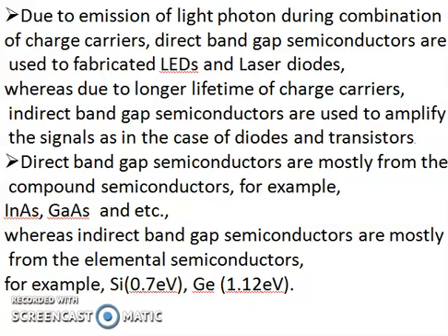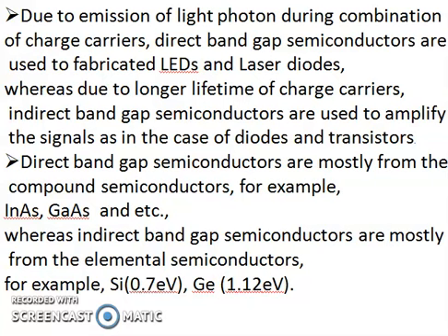Now we will see about the applications. Due to the emission of light photons during the recombination of charge carriers, direct band gap semiconductors are used to fabricate optical devices such as LEDs, lasers, etc. Whereas due to the long lifetime of charge carriers, indirect band gap semiconductors are used to amplify signals, as in the case of diodes and transistors.